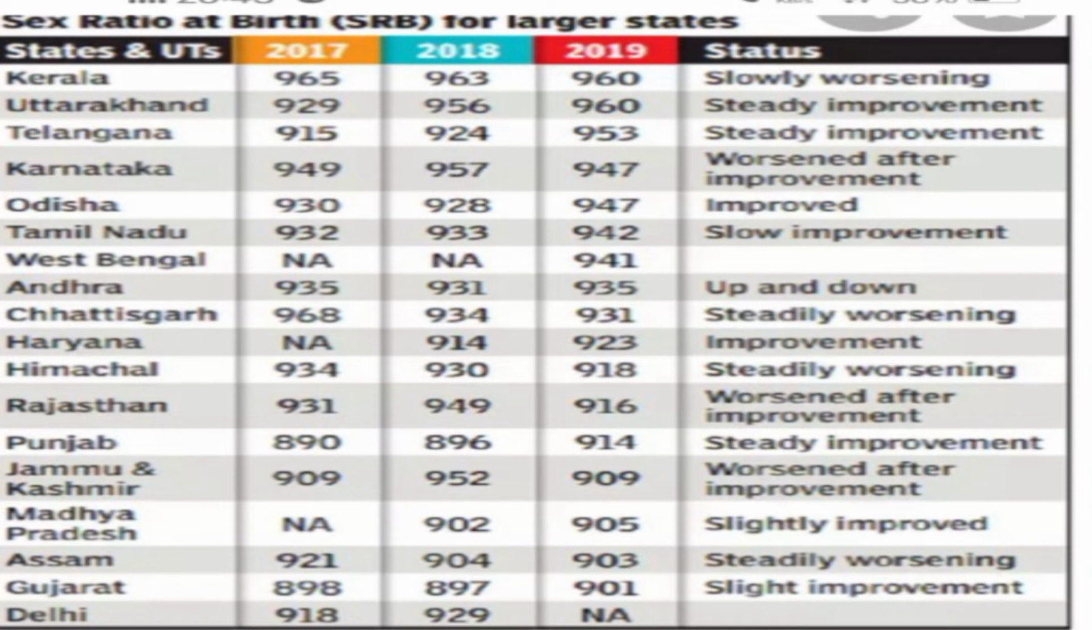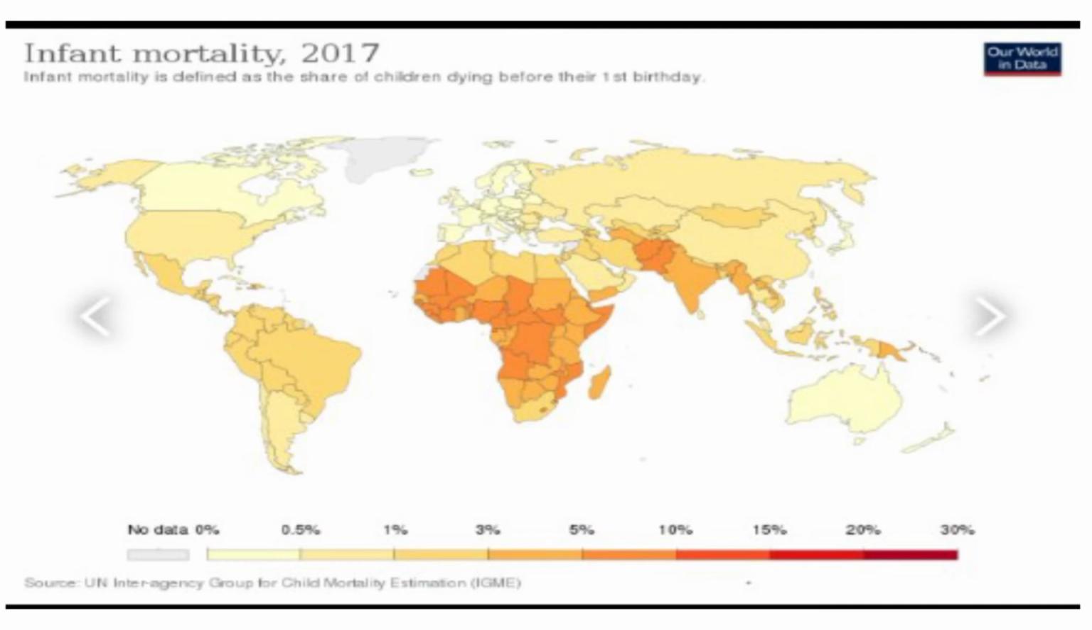Comparison of 2017, 18, 19. Slowly, the status is worsening in many. In some regions, in some states, it is increasing. There should not be any gender discrimination, whether it is male or female, both are equally important for a nation's development.